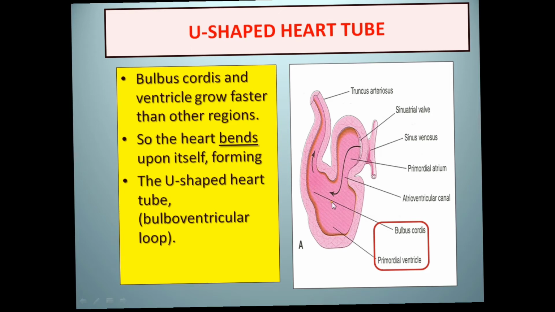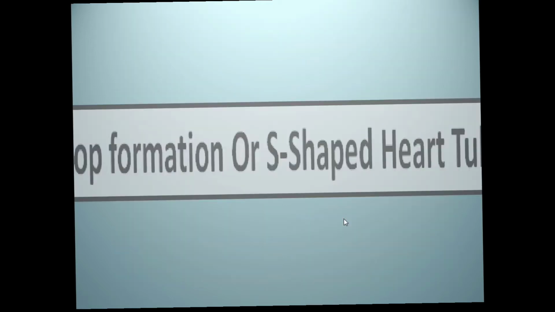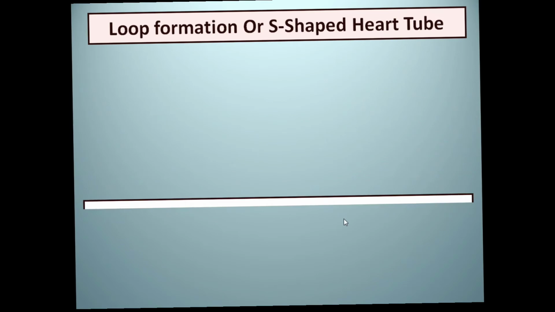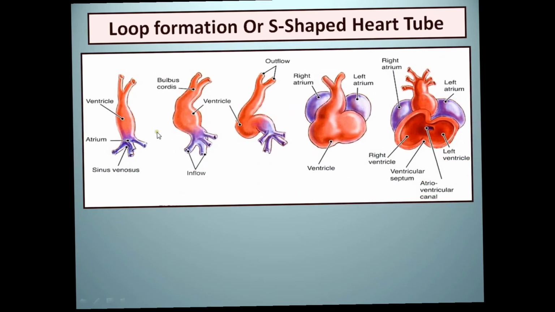Okay, and it is so much proliferated that it acquires the ventral portion of the developing heart and pushes the venous end to the dorsal aspect. Initially the tube is dilated, and then it forms a band, that is the bulboventricular loop.